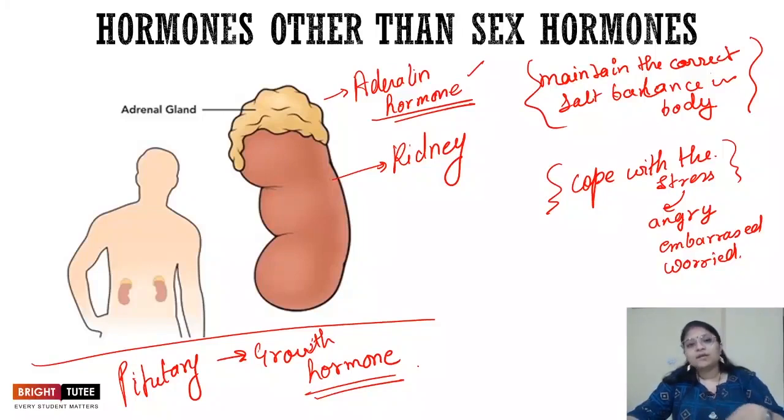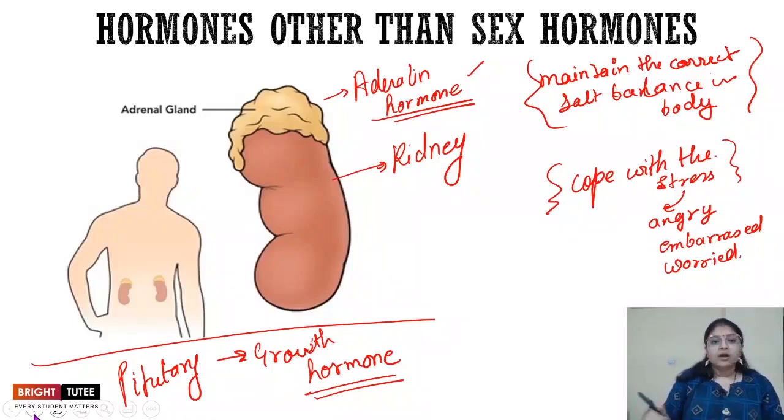So, in this way, we see how the different hormones present in the body, apart from the sex hormones, affect the growth and the development of the body in different ways, right? In this way we see the importance of different types of glands present in the body and their hormones.